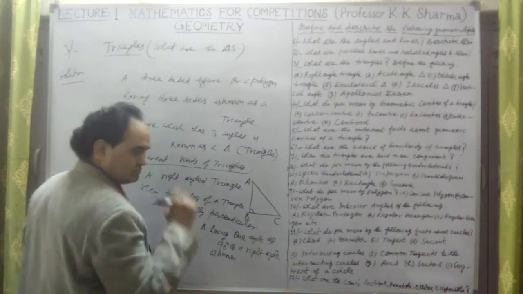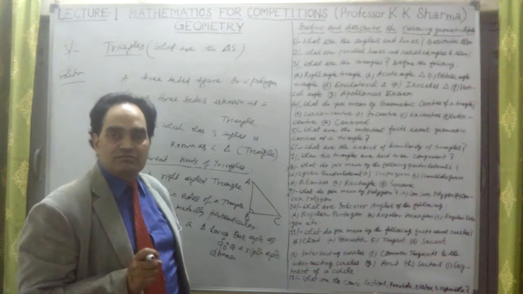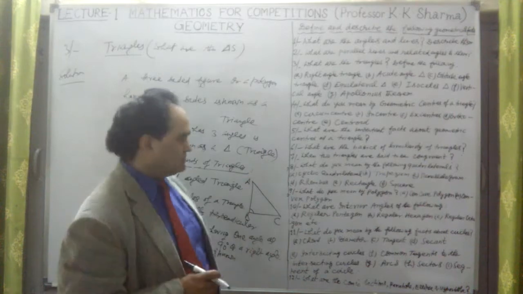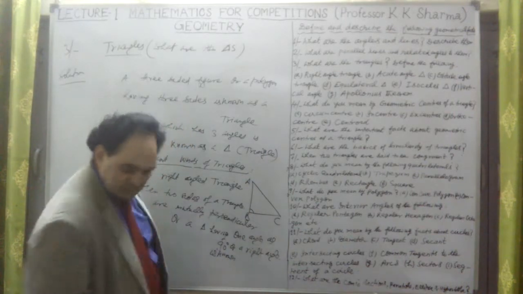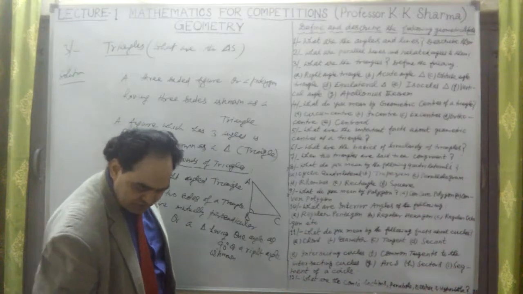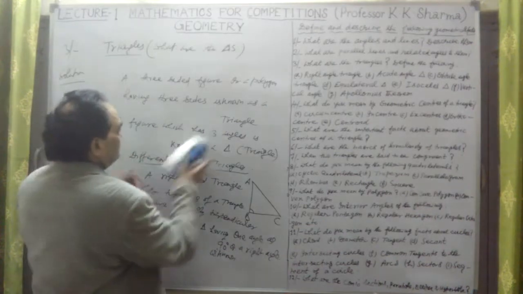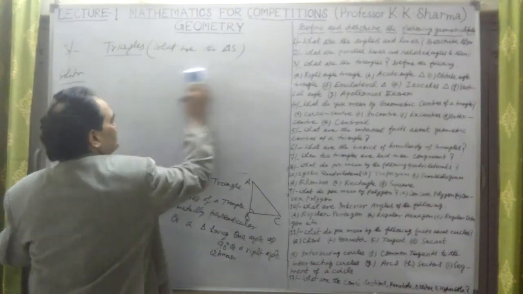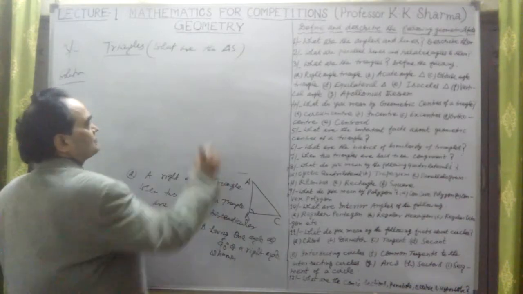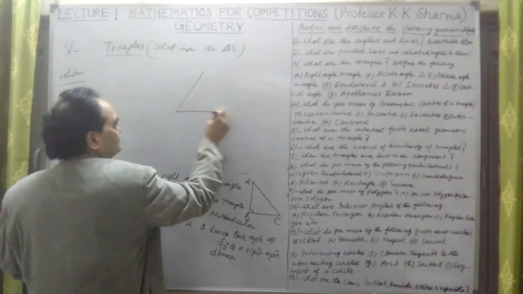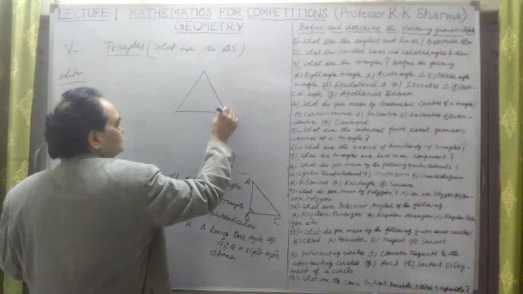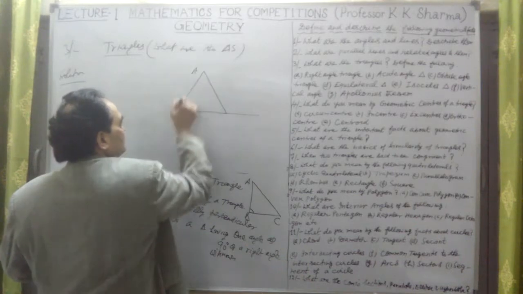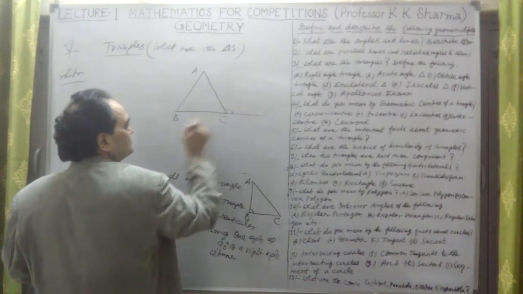Only one angle in a triangle can be a right angle, 90 degrees. Others will be less than 90 degrees, otherwise the triangle is not formed. Before that, let me talk about how the triangle is formed. If I take a triangle here and this side is extended to a point D, this is known as the exterior angle.